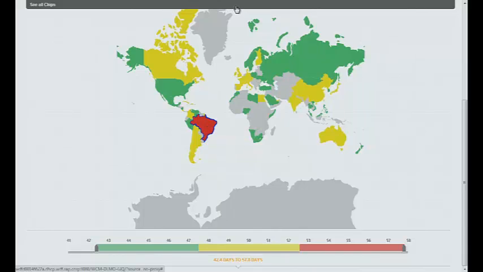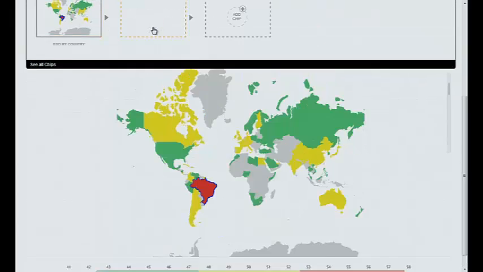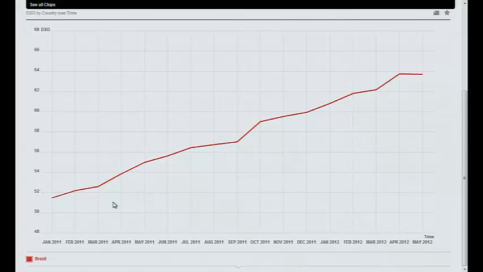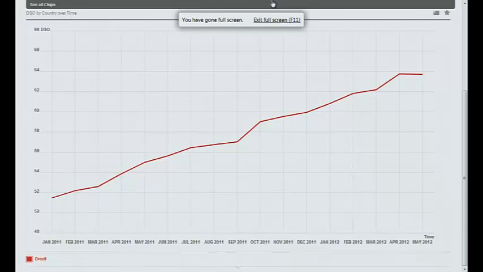So now, what I want to know is what the real problem there is. I can just add another chip here, and each time I add a chip, another HANA inquiry is done. I can look here at days sales outstanding over time, and I can see, yes, I really have a problem in Brazil. It's going from 52 days up to about 62 days. Now, why is that? The customers are obviously paying later, so it either means that the customers are not liquid and they're not paying in time, or my payment conditions are going longer. Which of those could it be? Well, let's do an analysis and have a look.